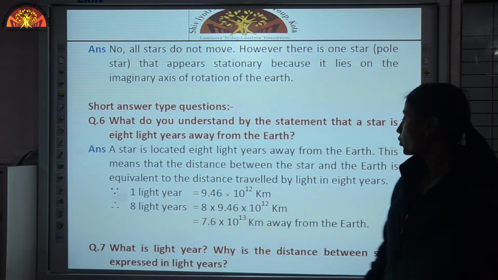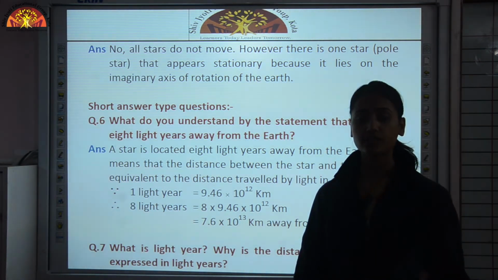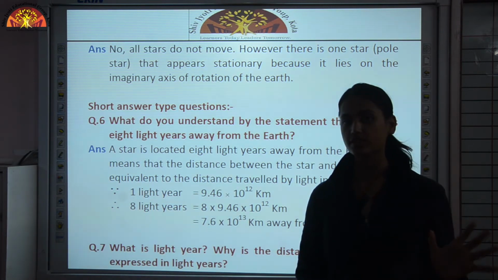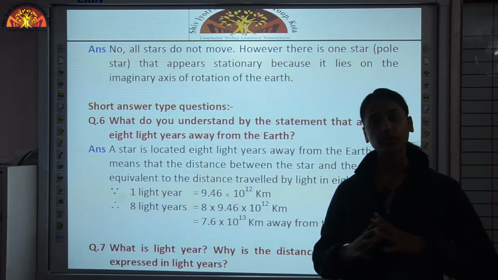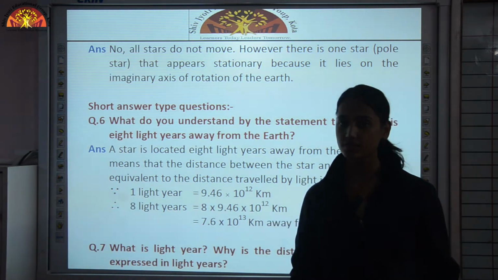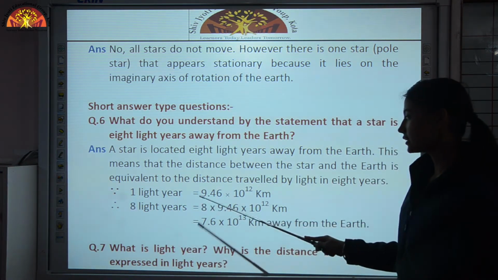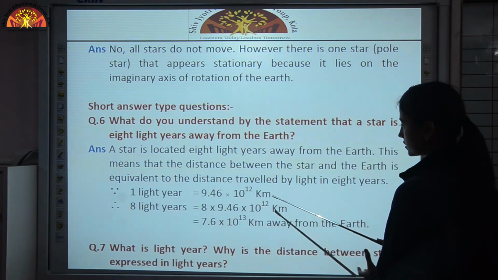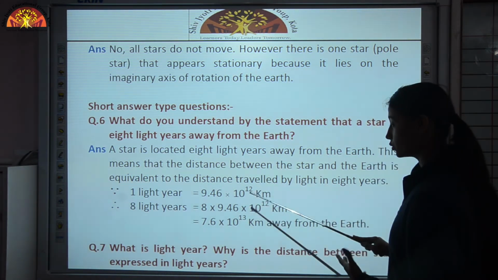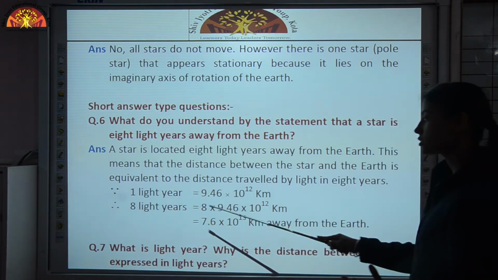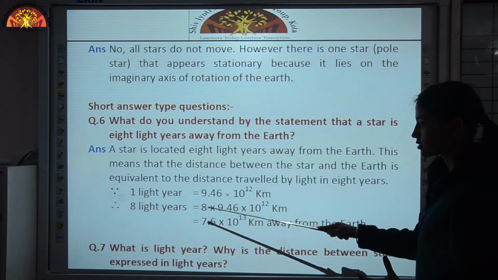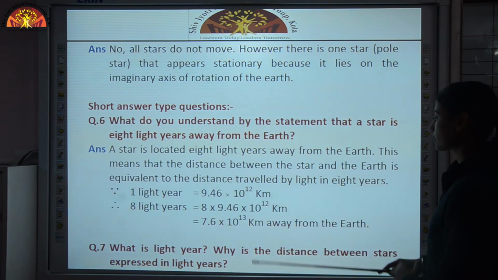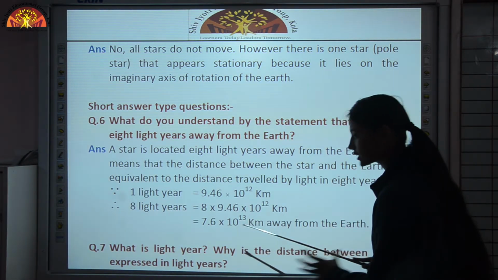Now, what is the speed of light? It covers 3 into 10 raised to power 8 meter per second. A huge distance it covers in 1 second. So you can imagine in 1 year how much distance it will cover. So how will you find 1 light year? 1 light year is equal to 9.46 into 10 raised to power 12 kilometer. If you solve it, then you will get this value. Now 8 light years are what? Simply multiply this number with 8. So 8 into this number gives us 7.6 into 10 raised to power 13 kilometer away from the Earth. Now you can imagine how many zeros are there.